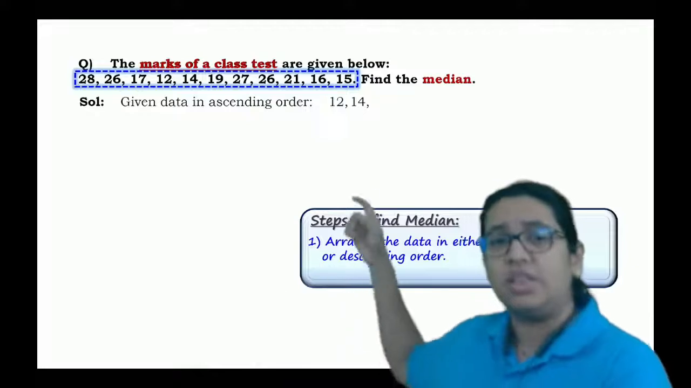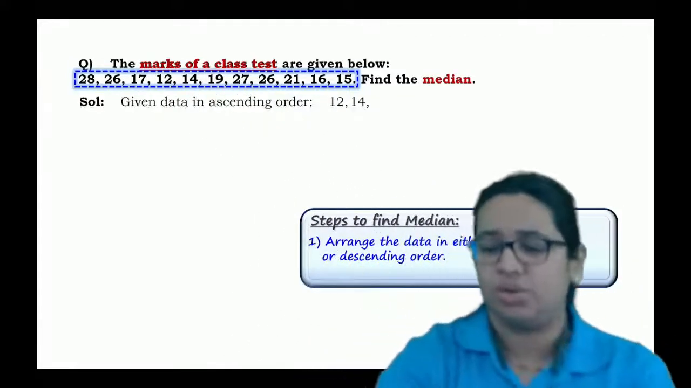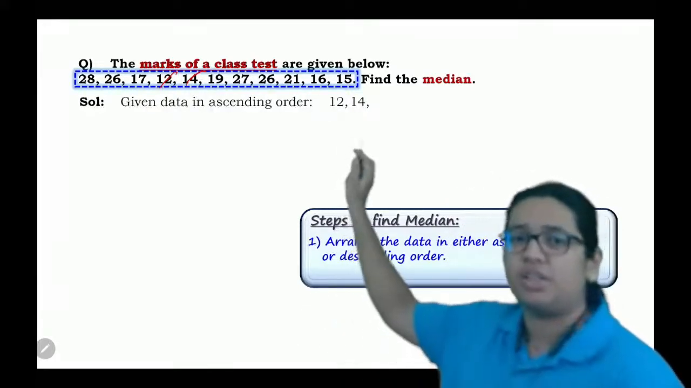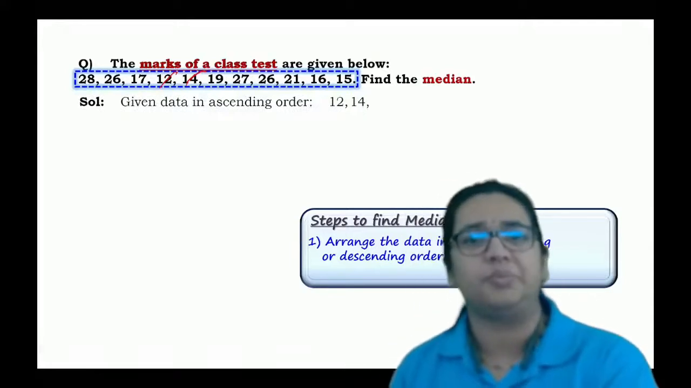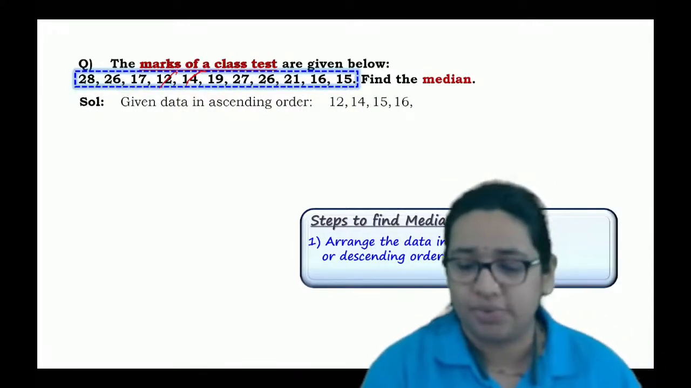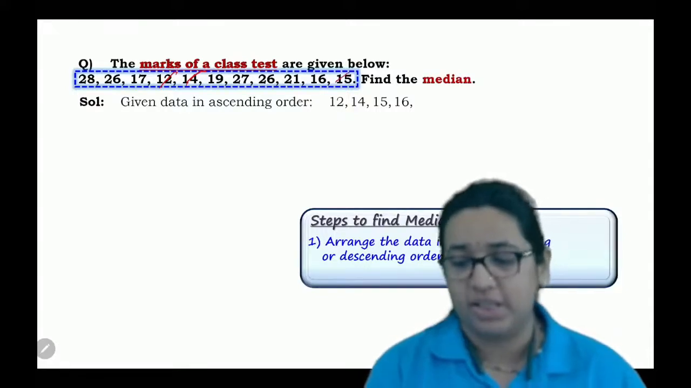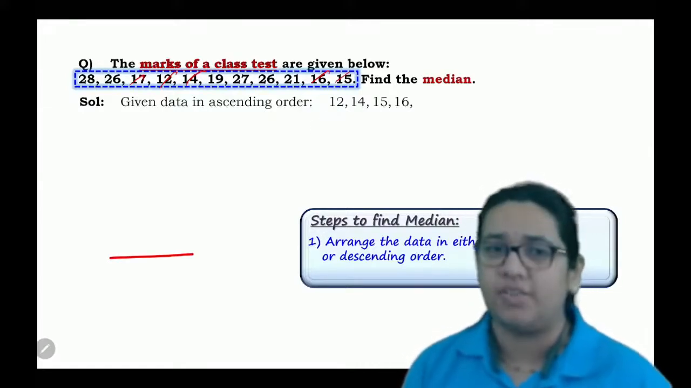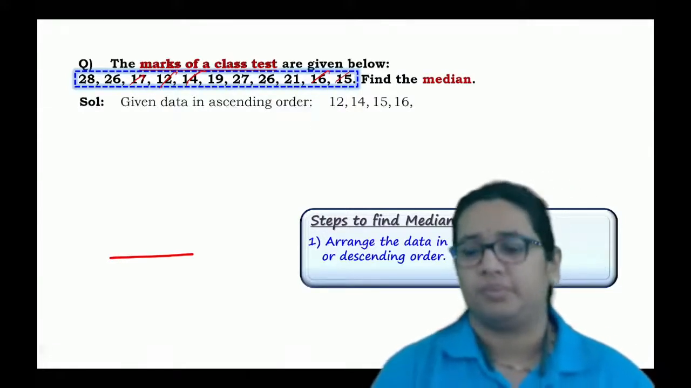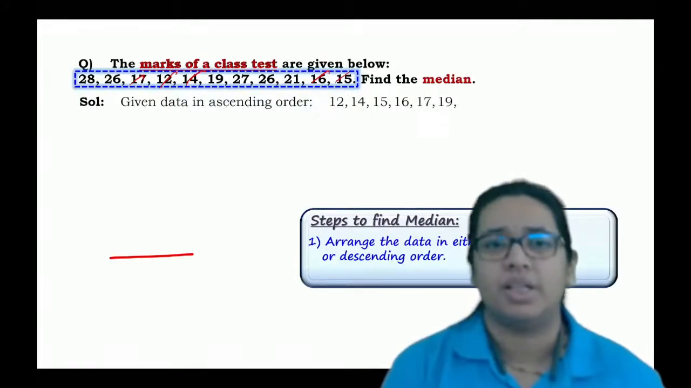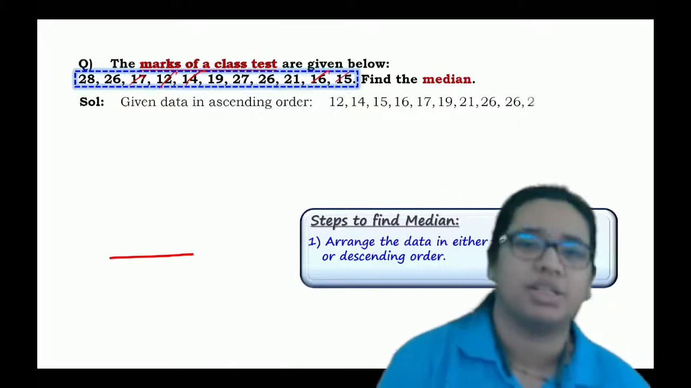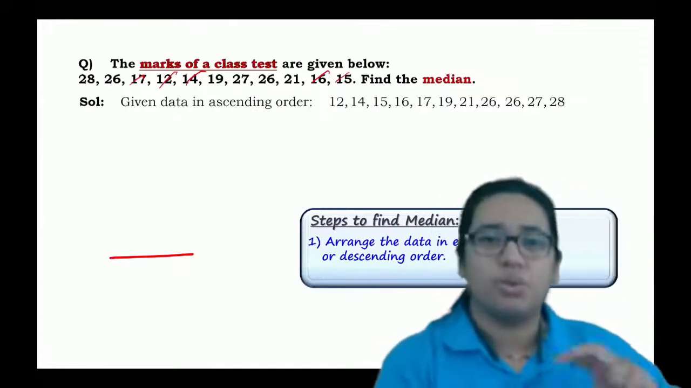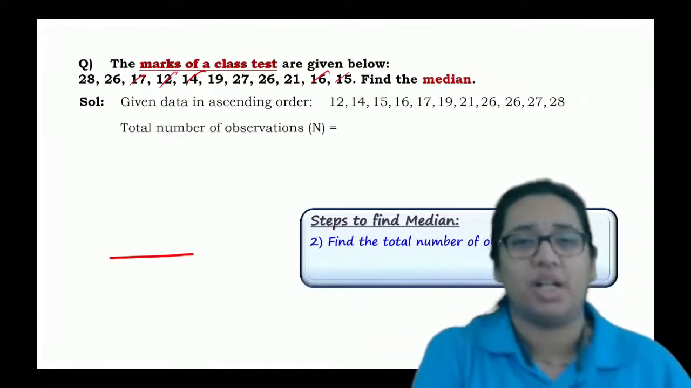So we can say that our least value is 12. So 12 has been written. Then after that you will get 14, so we have written 14 here. Then the next one is 15. After 15, there is a 16. After 16, I can see there is a 17 as well, so we'll put 17 there. Then 19, 21, 26. I can see that there are 2 times 26, so we write 26 two times, then 27 and 29.